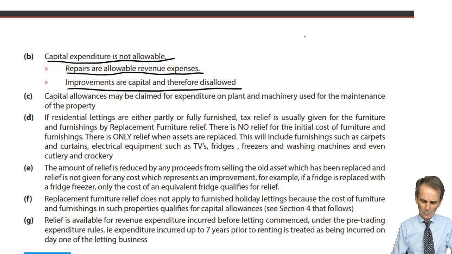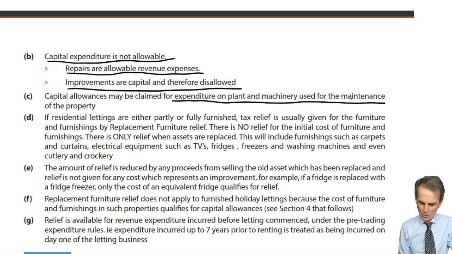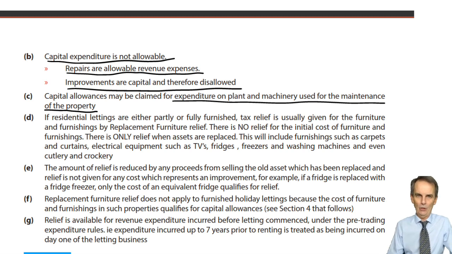We've already distinguished between capital expenditure and revenue expenditure. If you did actually incur expenditure on plant and machinery used for the maintenance of the property, a lawnmower, for example, to cut the lawns of the property, then something called capital allowances applies. It's the capital allowances we'll see in chapter 5. It's a huge and really important area, and it's mostly to do not with property income, but with trading income.